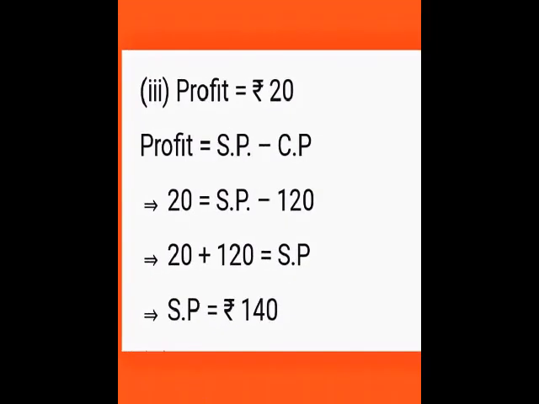The cost price is given as 120 and the profit is given as 20. We want to find the selling price. Profit is equal to SP minus CP. So if you want to find SP, we have to add the cost price and profit. So 120 plus 20, which is equal to 140. The next question.